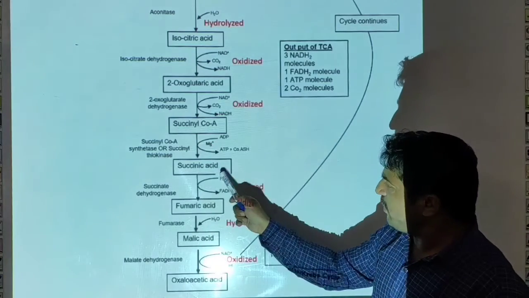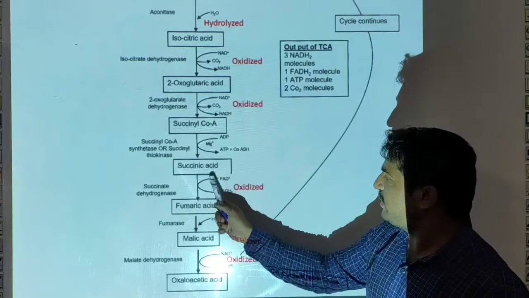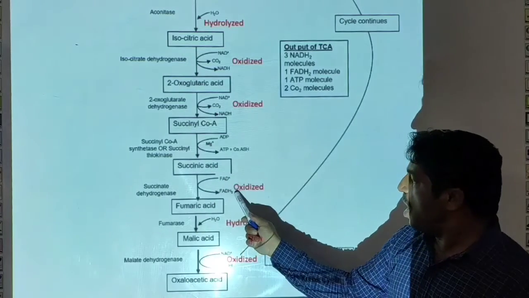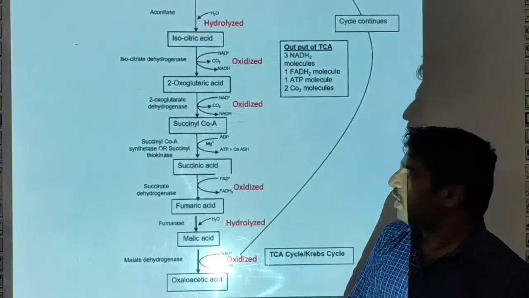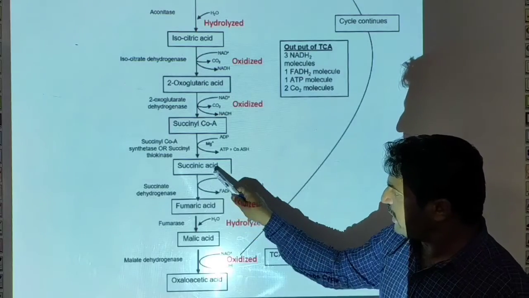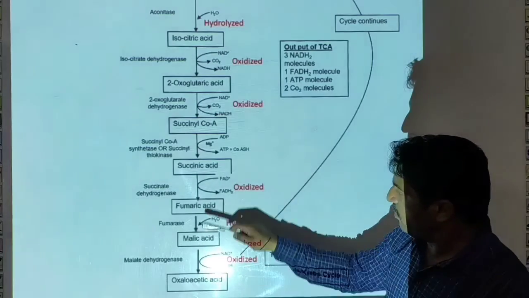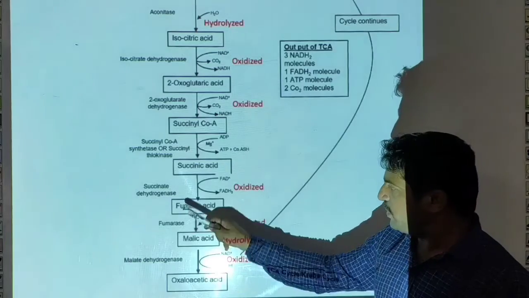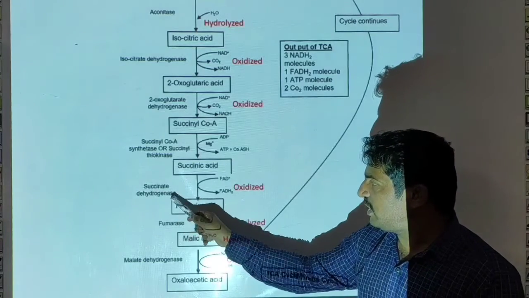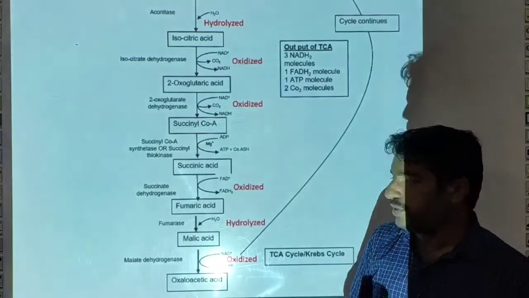The succinic acid formed from the succinyl coenzyme A undergoes an oxidation reaction. In this oxidation of succinic acid, fumaric acid is formed in the presence of enzyme succinate dehydrogenase.